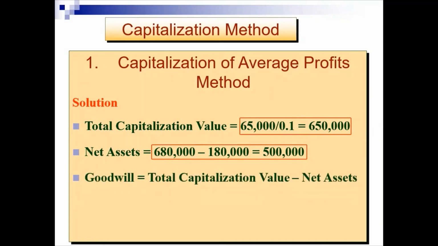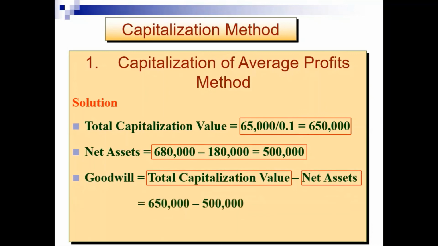Goodwill is equal to the capitalization value of the firm minus the net assets of the firm. This is therefore equal to 650,000 minus 500,000, and the goodwill of the business using capitalization of average profits method is equal to 150,000 shillings.